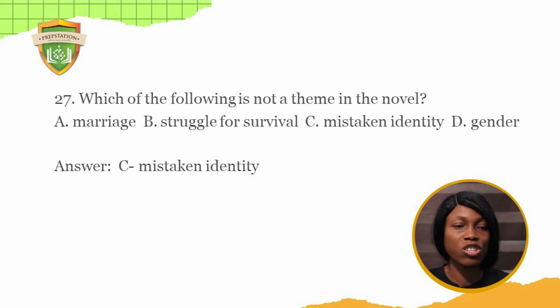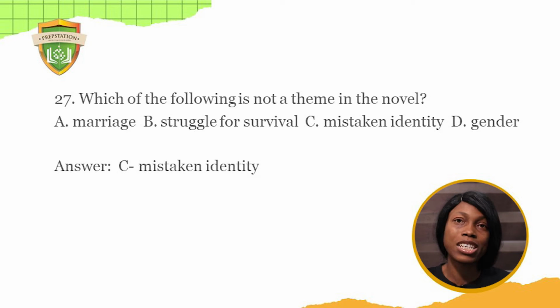Which of the following is not a theme in the novel? A. Marriage, B. Struggle for survival, C. Mistaken identity, D. Gender. All are themes except mistaken identity. Marriage is a theme in the sense that we notice why Ada actually got married. At first, she saw marriage as a form of escape from members of her family who she felt were wicked to her.